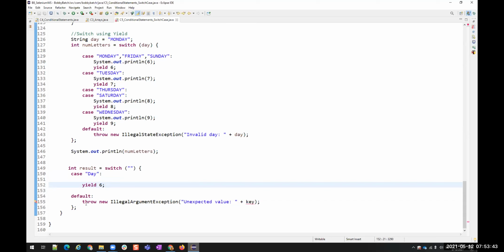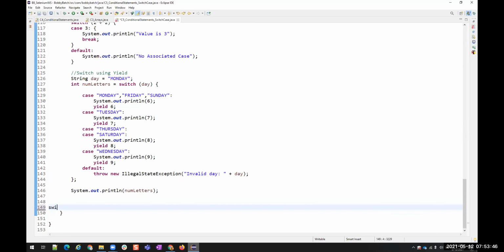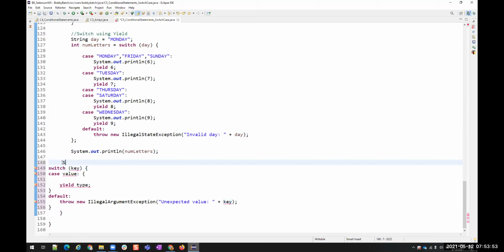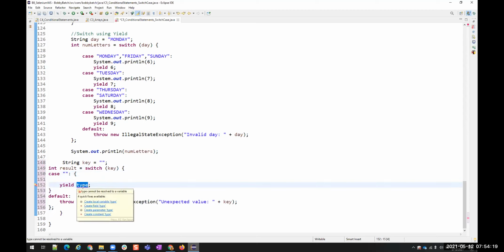So we have to convert anyway. If you take this syntax, let me do it again. Switch case expression. Now I need a key. So I am going to create a string variable key or anything. String key equals some empty key. Okay, now the variable is there. Now since we are using yield, I have to catch the result. So I'm storing it in int result equals, and then this whole switch case should be a single block. So I'm adding this. And then here value is something, and then I'll say yield.